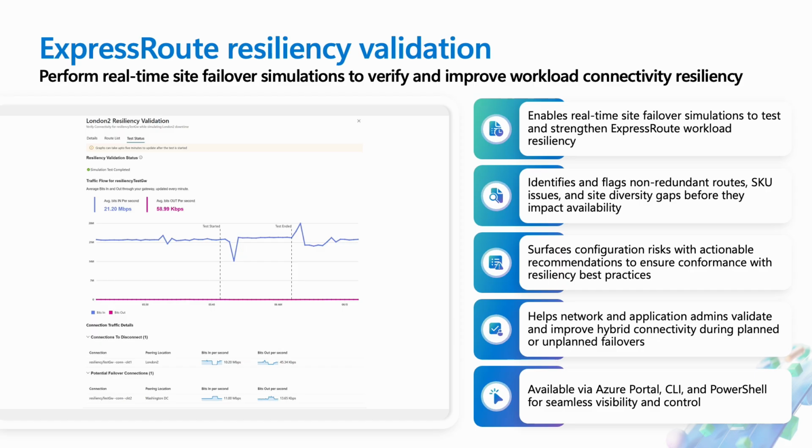Validation is the next step. ExpressRoute lets you simulate site failovers in real time. You can test your workload connectivity, identify non-redundant routes, and get recommendations to align with best practices. Picture running a fire drill for your network before the real emergency happens. You see exactly how the system responds, where the weak points are, and how to shore them up.